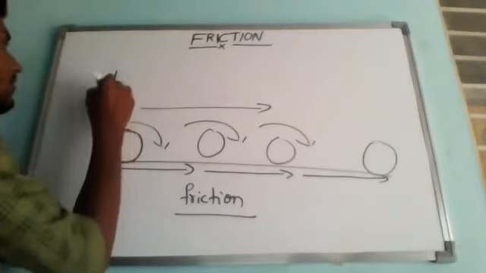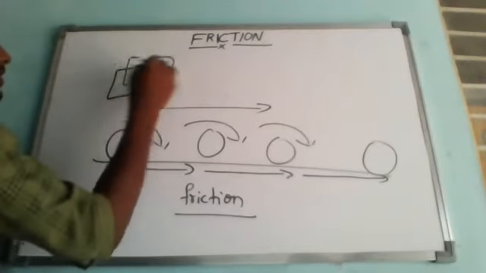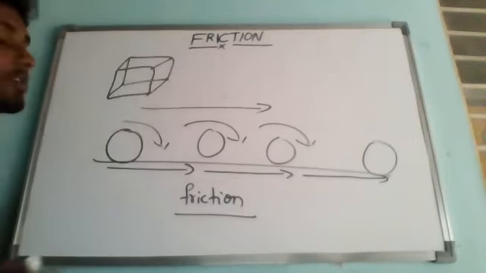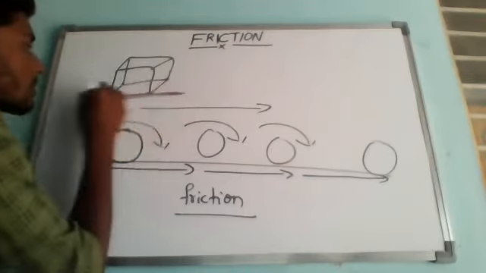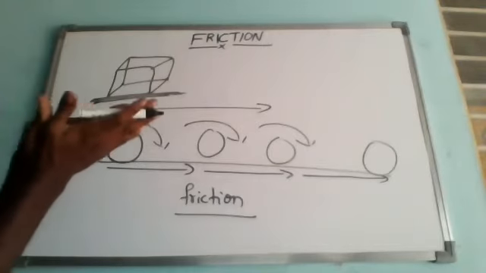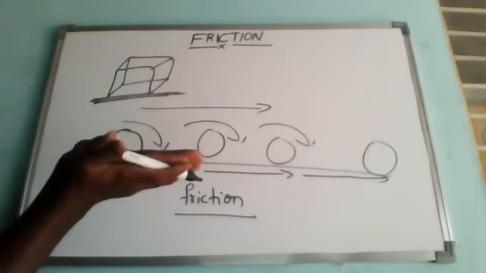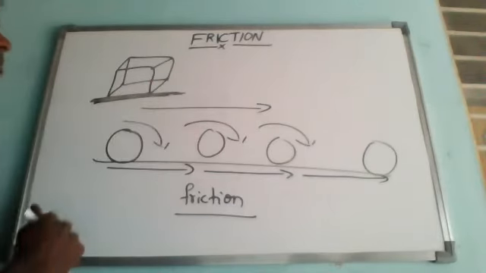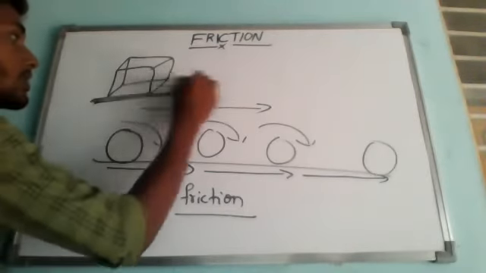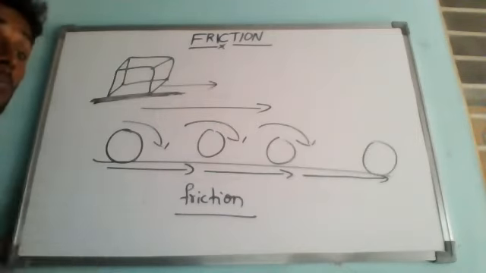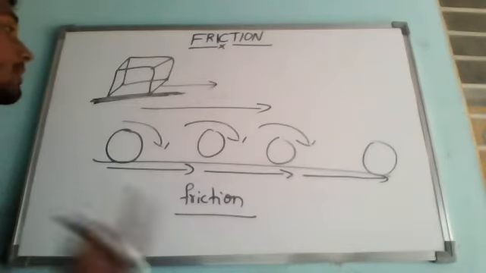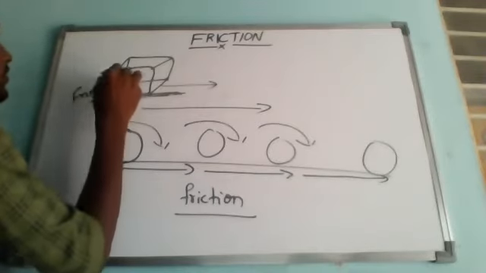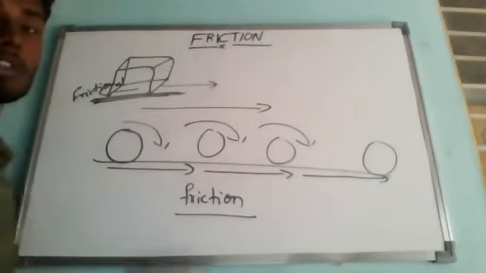In the case of the first one, in the case of a big box, if you want to move this box from one place to another place, what is going to happen? Here the ground and the bottom of the box are in contact with each other. Understanding? When two bodies are in contact with each other, definitely some force is acting between them. That force is called frictional force. Now, if you want to move this box from one position to another position, you have to apply more force. How much? It must be greater than the frictional force. Then only we can move this box from one position to another position.